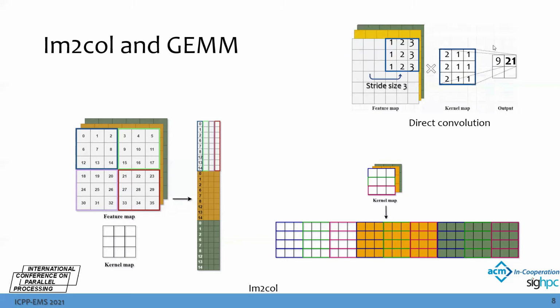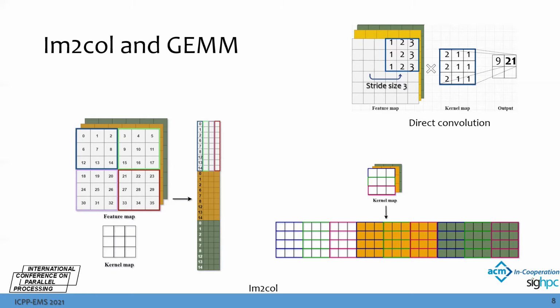Next, we move our kernel map by the stride size on the feature map, and do the same element-wise multiplication on the corresponding elements, and then sum up into the output. So here we can see that in direct convolution, the elements in the feature map are not accessed continuously, so it might cause a lot of cache problems.